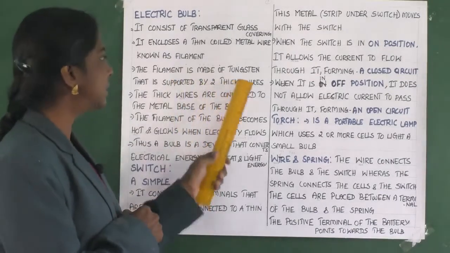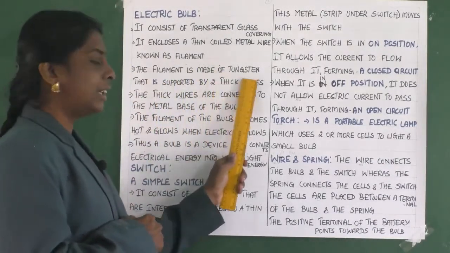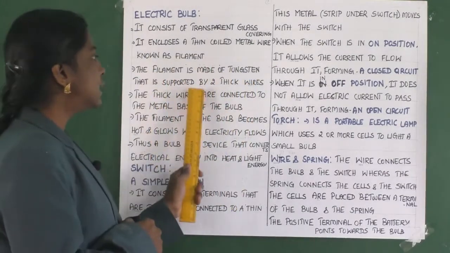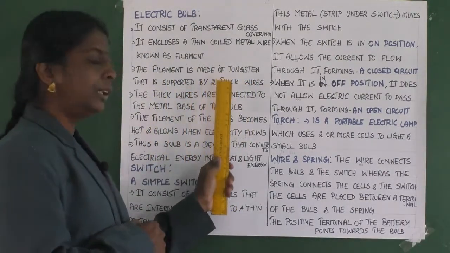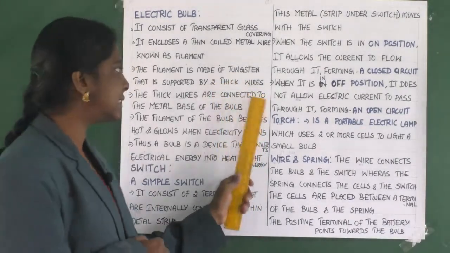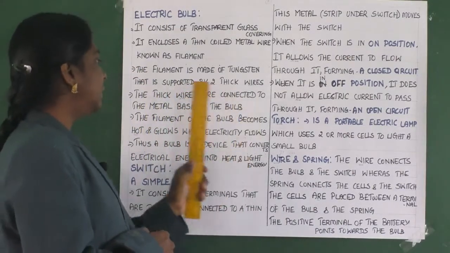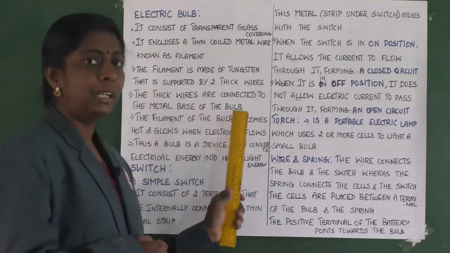You would have noticed this tungsten in the lamp, is it not? The filament is supported by two thick wires, which are connected to the metal base of the bulb.